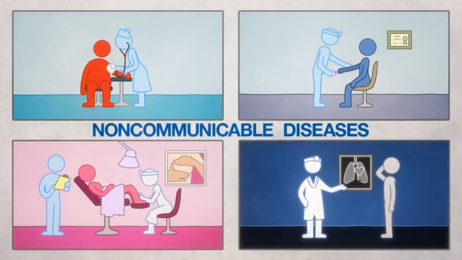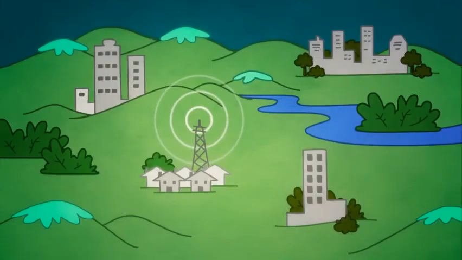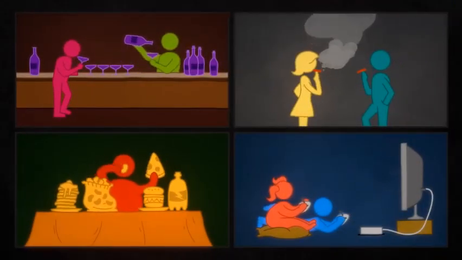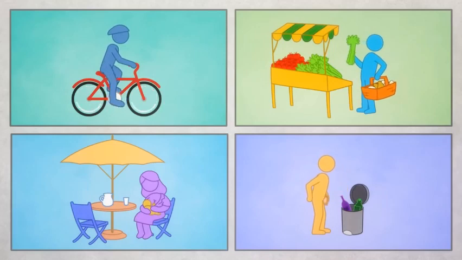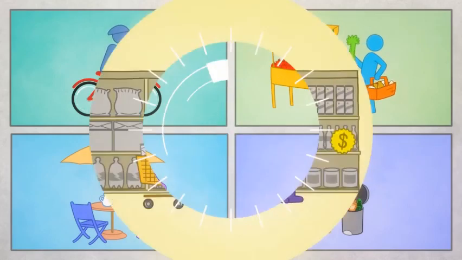In recent years, these diseases have increased as a result of population aging, urbanization, globalization, and changes in lifestyles, and they've become the great epidemic of our age. Non-communicable diseases can largely be prevented by adopting a healthy lifestyle, but to do so requires more than simply personal determination.